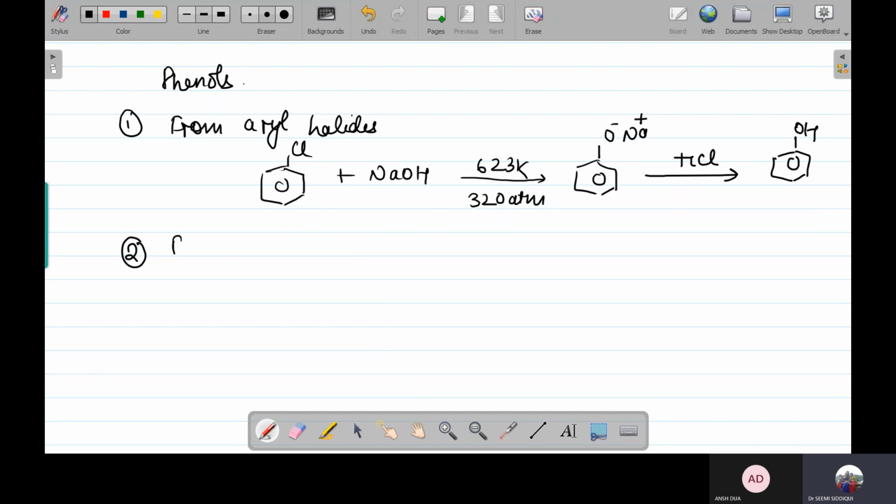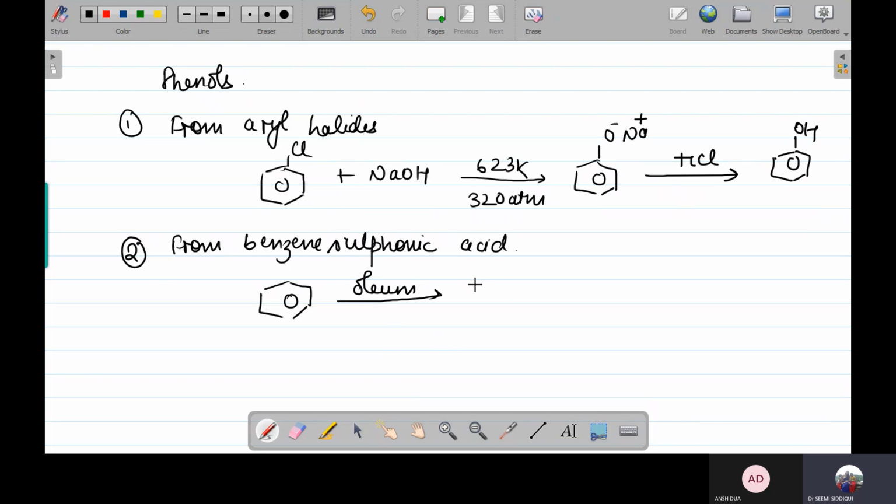Another method is that we can prepare it from benzene sulfonic acid. So what we do, we take a benzene in the presence of oleum. It gives you SO3H. Then NaOH, H plus, it gives you a phenol.